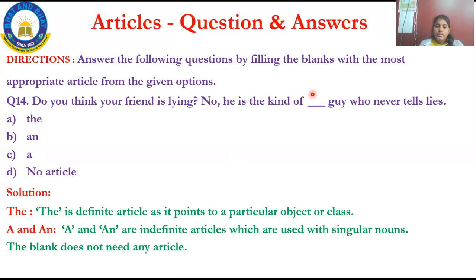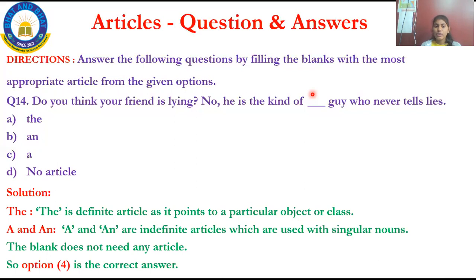Here, do you think your friend is lying? This is one sentence. No, he is a kind of guy who never lies. Does it need any article there? No. So what is the correct option? It is already a grammatical sentence. There is no need of using any article there, so no article should be used.